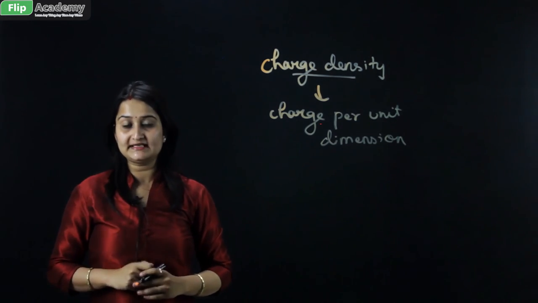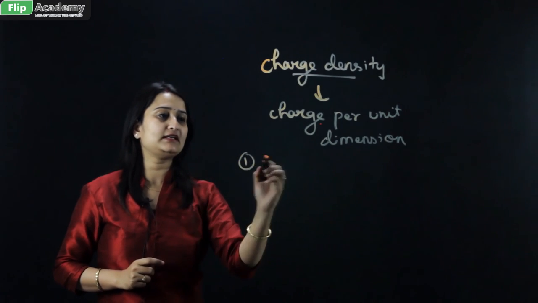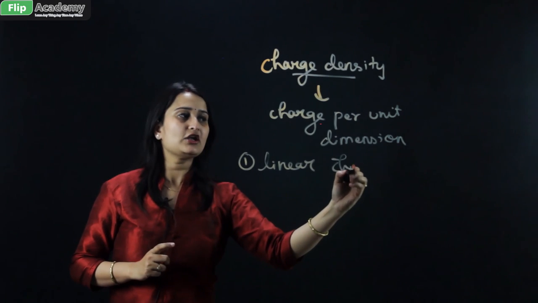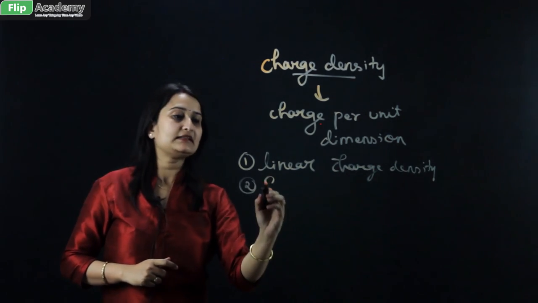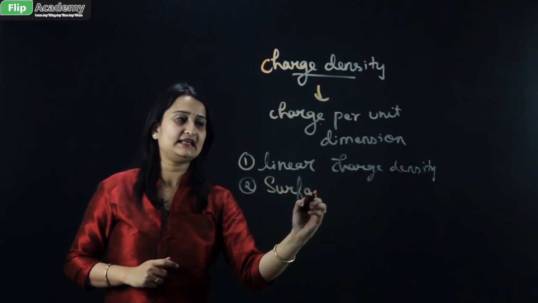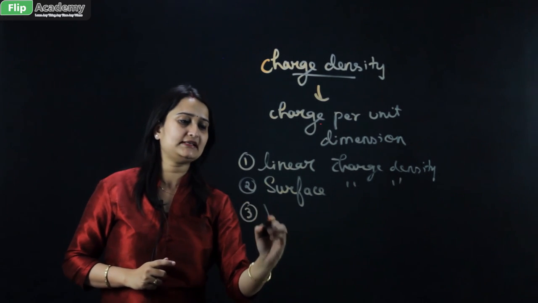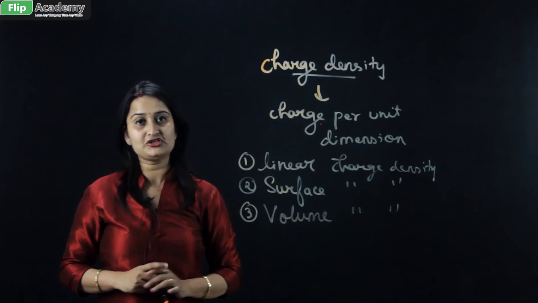Now, we are going to consider three dimensions in this case. First, a linear dimension, that is the linear charge density. Second, the surface dimension, that is the surface charge density. And third, the volume dimension, that is the volume charge density.